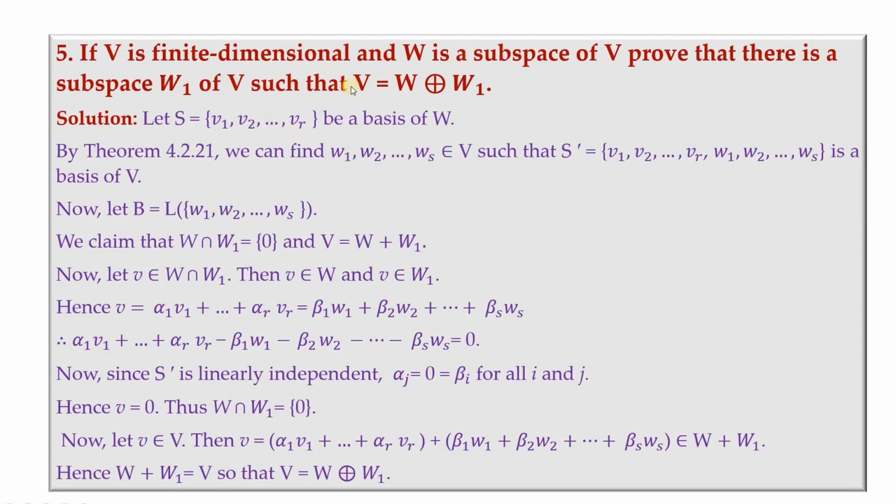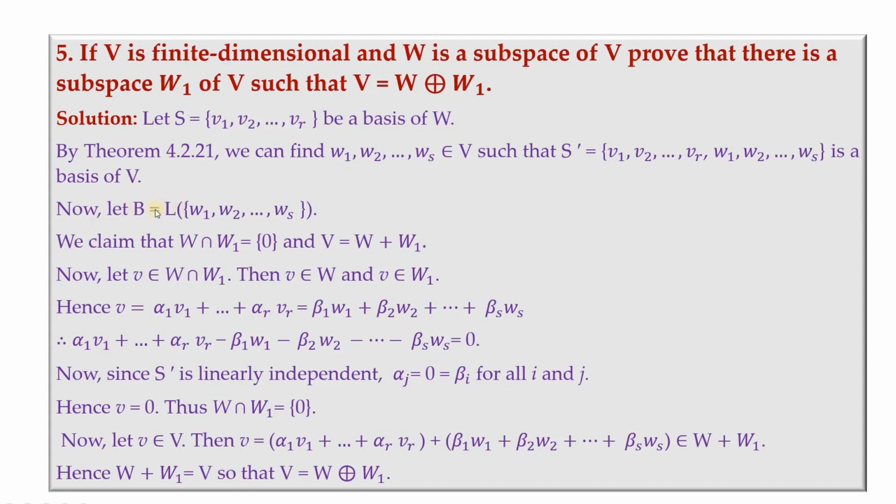Now if V is finite dimensional, W is a subspace of V, prove that there is a subspace W1 of V such that V is the direct sum of W and W1. Now let S be this collection which is the basis of W. By theorem 4.2.2 we can find w1 to ws in V such that S prime, which is equal to this collection, is a basis of V.